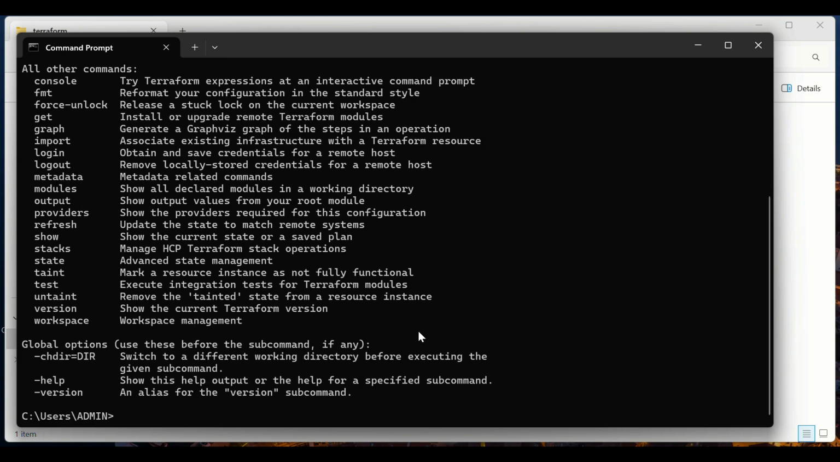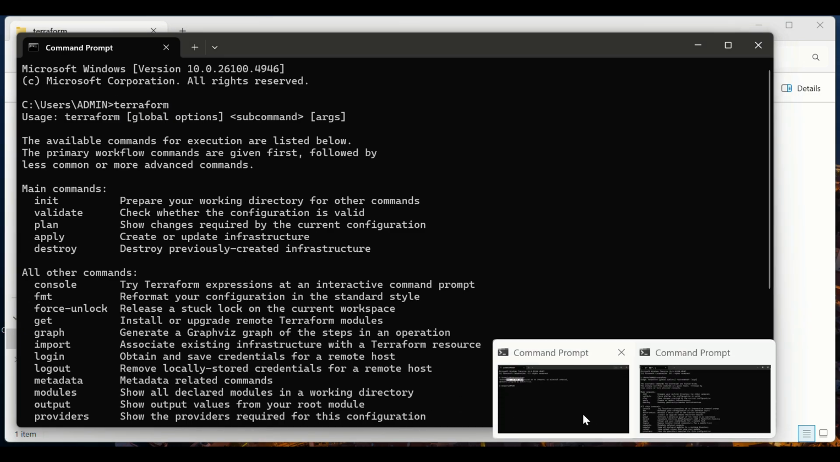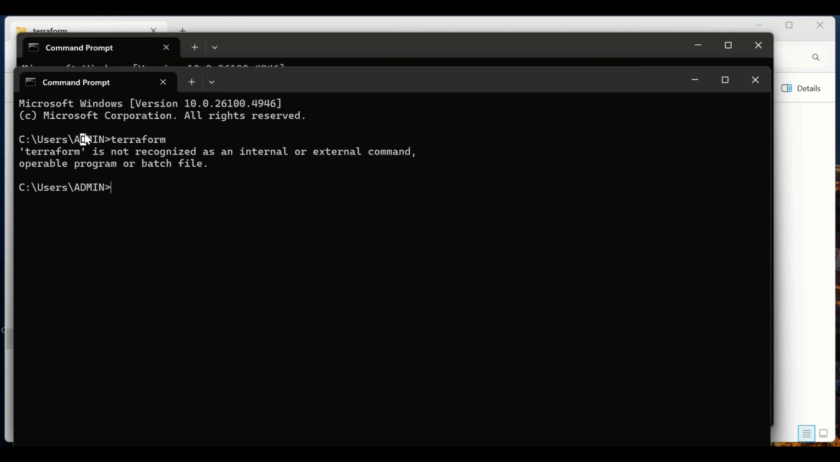After setting the environment variable, we can run this command in any path. Like this is the path, C Users admin. I am inside the admin path, but still I am able to use this Terraform command. Earlier it was not recognized in the admin path, right?